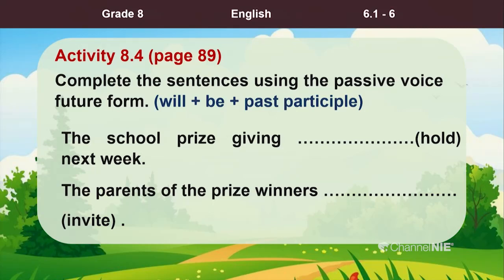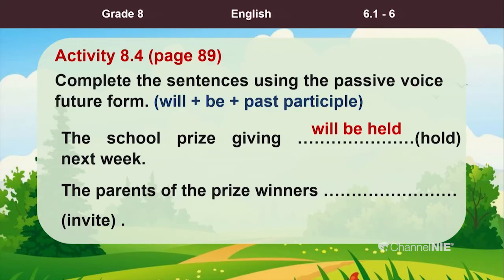All right. The school prize giving blank, within brackets you have the verb hold next week. So, how can you put that in the passive voice future form? The school prize giving will be held next week.